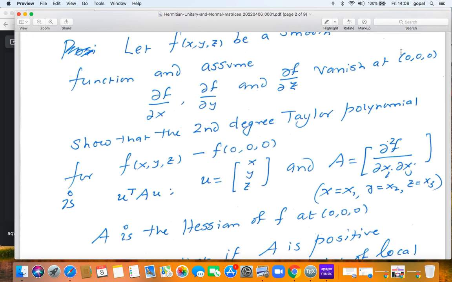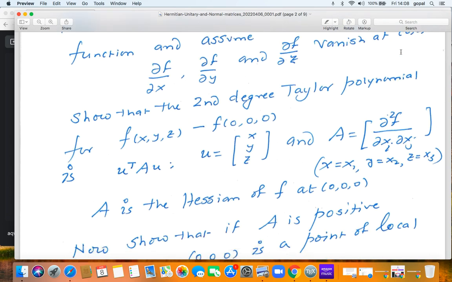Then what about the second? What are the next bunch of terms in the Taylor expansion? It is going to be x squared del 2f upon del x squared, and then there's going to be a 2xy into del 2f upon del x del y. You're going to have a y squared del 2f upon del y squared. You're going to get a z squared del 2f upon del z squared plus 2yz del 2f upon del y del z, etc. All the second order partial derivatives computed at the origin.